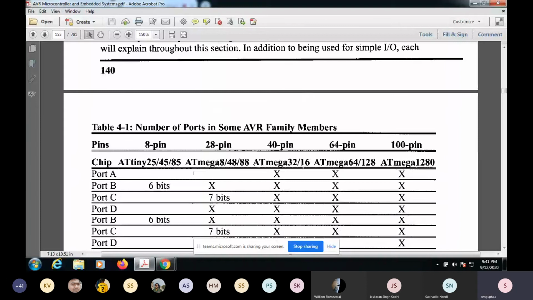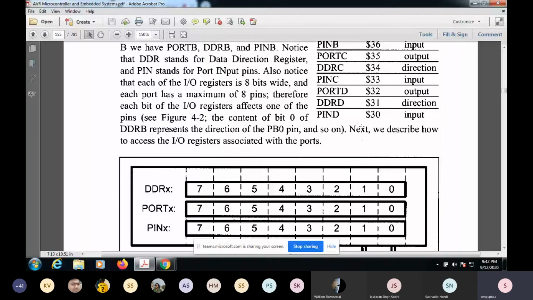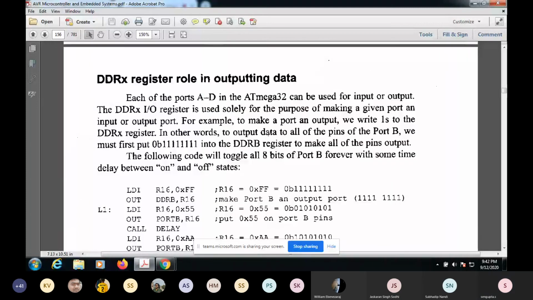Okay, so this is a very simple, nice way of explanation. These are the pins. See, this is pin 7, pin 6, and pin 0, and these are some of the positions. These are the registers. So you can configure these pins by writing into these registers. So your software, the program that we are seeing, all you need to do is give some bit pattern, and based on that, those operations will occur.